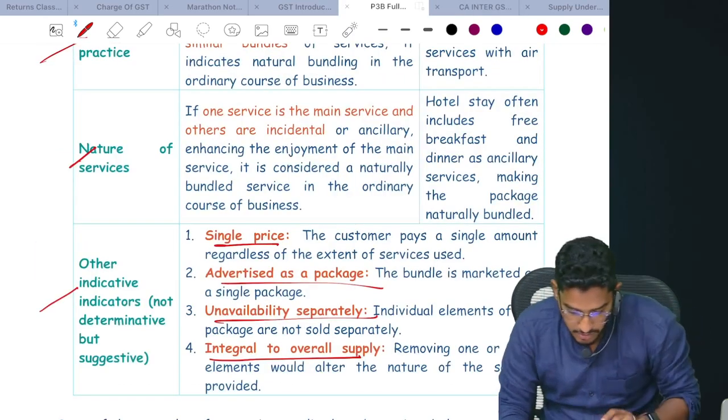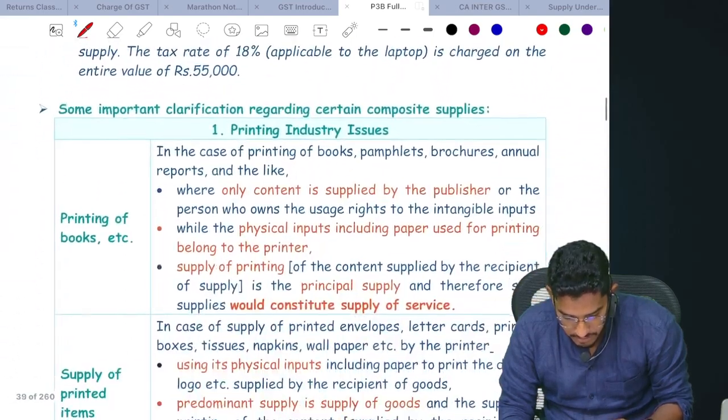Right. Okay, so this is what regarding section number 8. We'll talk about circulars.